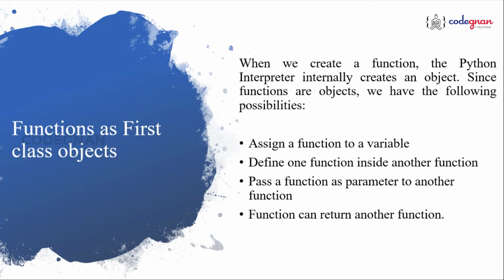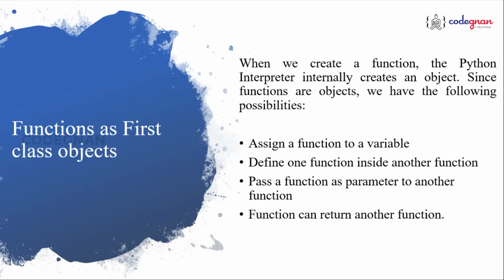That's the reason, if you clearly observe, we need not explicitly declare the type of a variable, right? So with that part, we'll understand the importance of functions: how we assign a function to a variable, how we can define a function inside another function, and how we can pass a function as a parameter to another function. Along with that, how do we return one function from another function? We'll be discussing all those properties, because generally we can use functions as perfect objects.